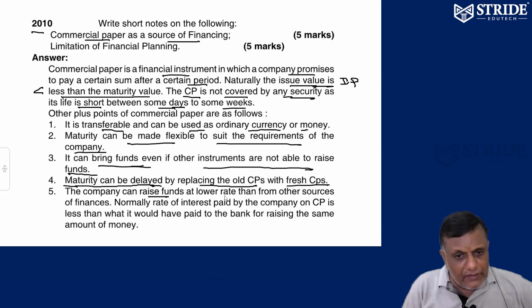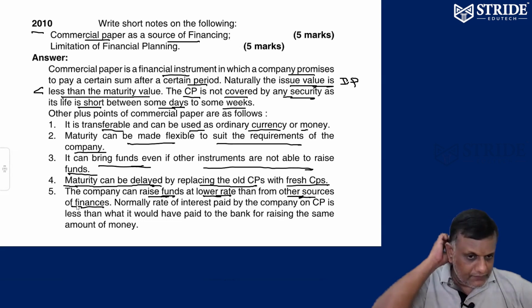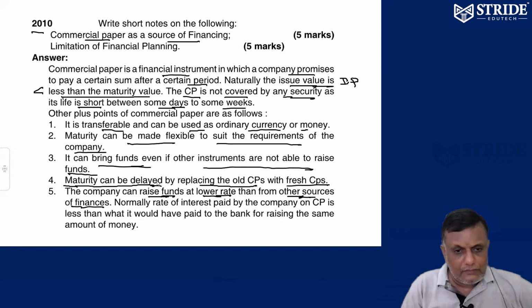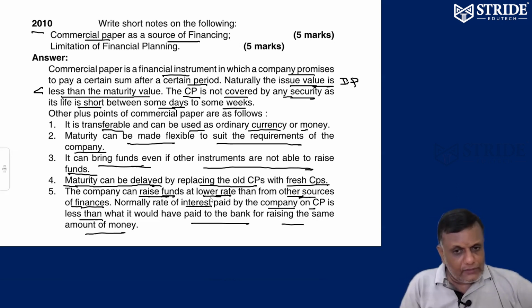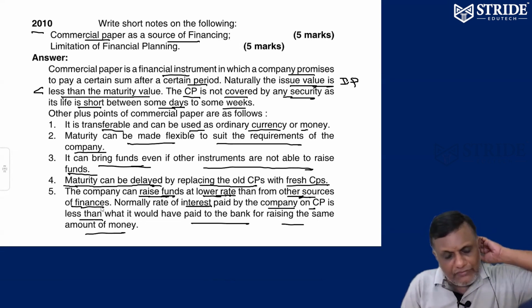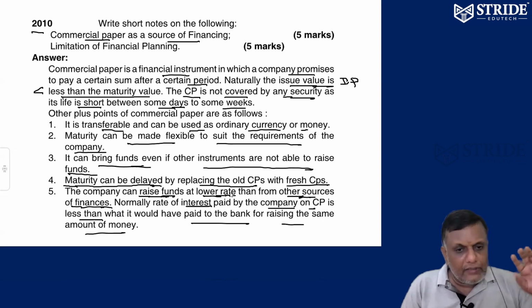So the company can raise funds at a lower rate than from other sources of finance. That's very, very important. The nominal rate of interest paid by the company on CP is going to be less than what is paid to the bank for raising the same amount of money. If a company can raise funds at a lower rate, that's the advantage of issuing CP.